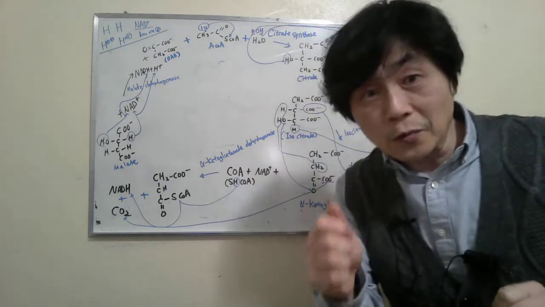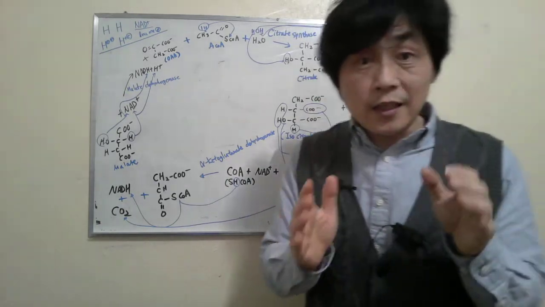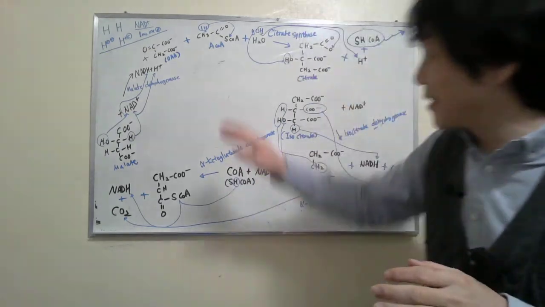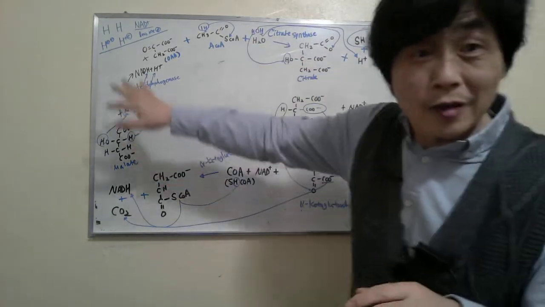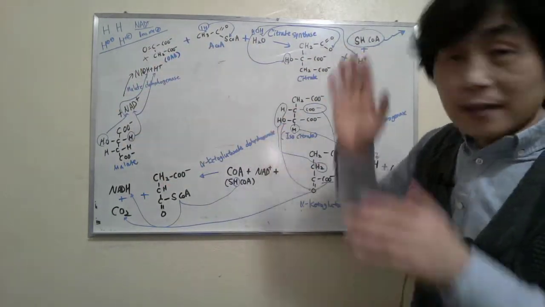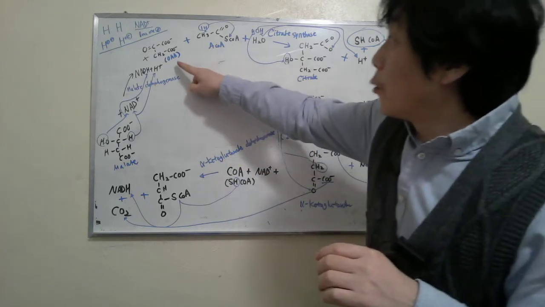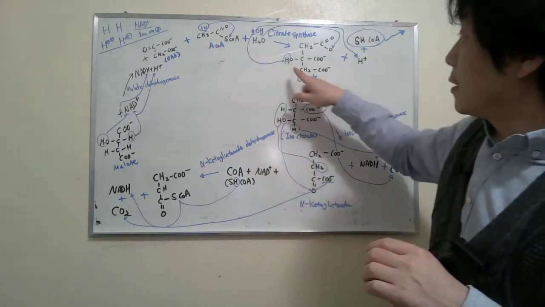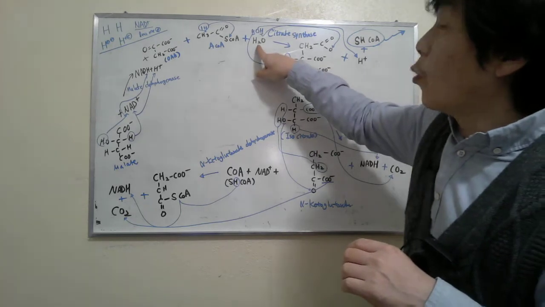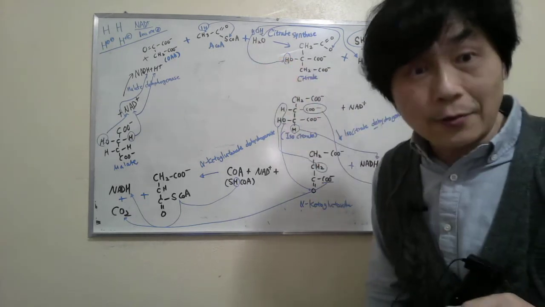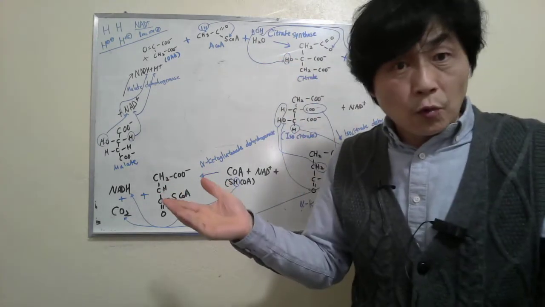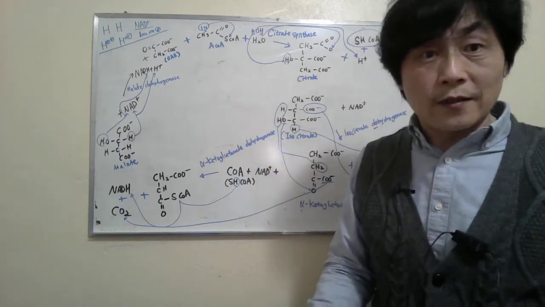When I teach exercise physiology at the undergraduate level, this is too high, even at the graduate level, so I didn't talk about it. But actually, when oxaloacetate becomes citrate, we need water. Some reactions need water as a substrate.